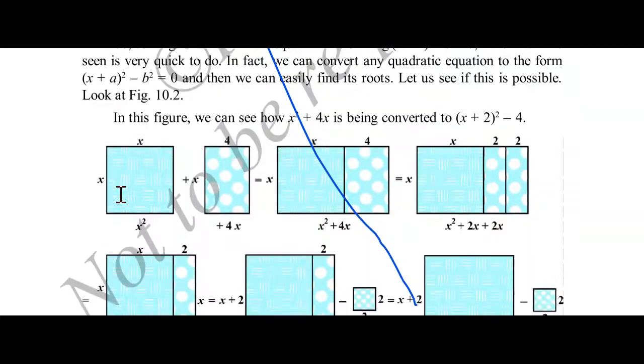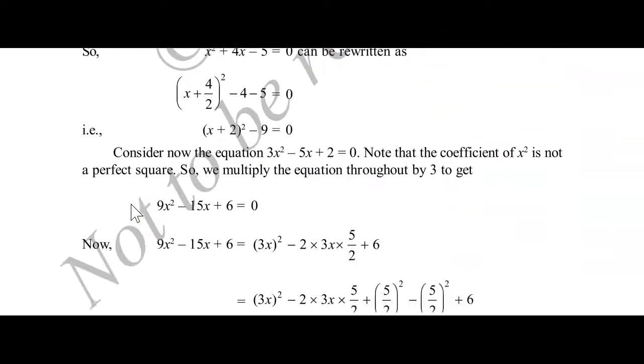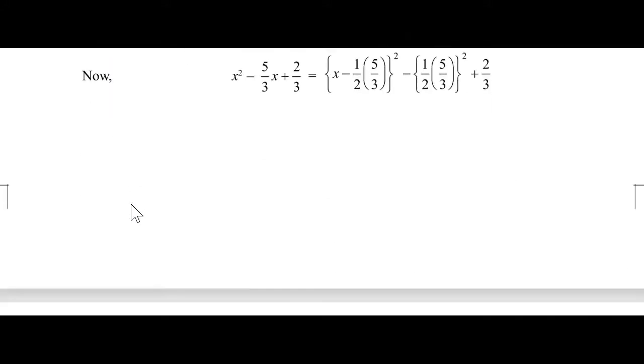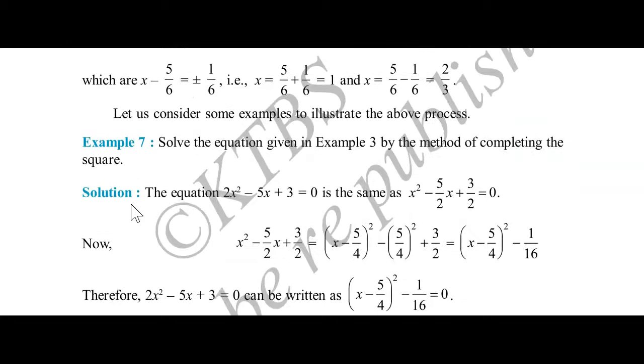They can choose the same questions, and they may ask you to solve this problem by using the formula method or the factorization method, but they won't ask you to solve the problem by using the completing the square method. So this complete method has got deleted. All these things have got deleted. Can you see this, children? Yes, you can see here example number 7 is there. Can you see?